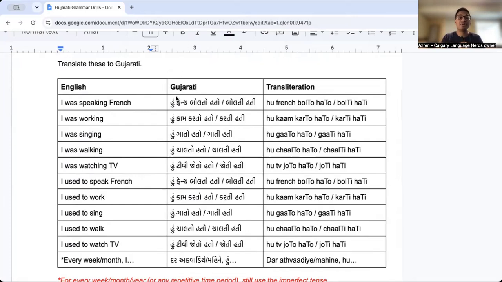So notice, right? Who French bolto hato or who French bolti hati could mean I was speaking French. It also could mean I used to speak French. It's the exact same meaning. One sentence in Gujarati has two possible meanings in English.